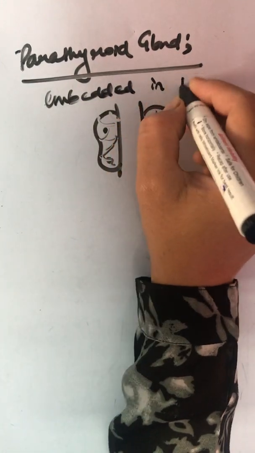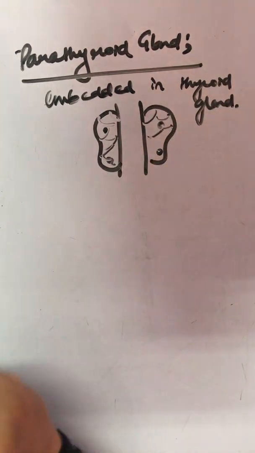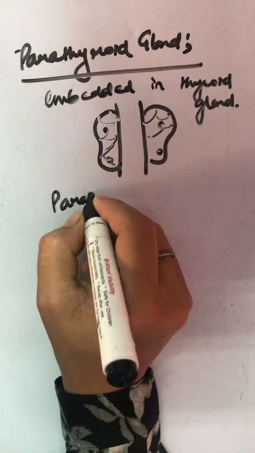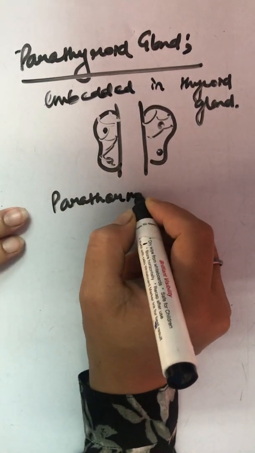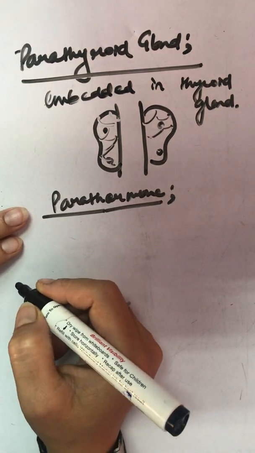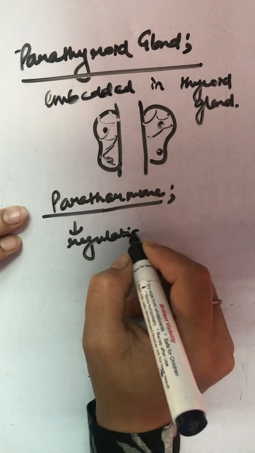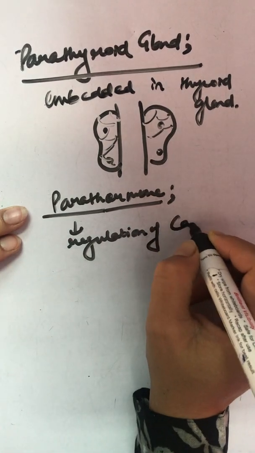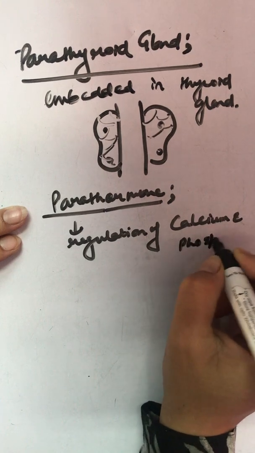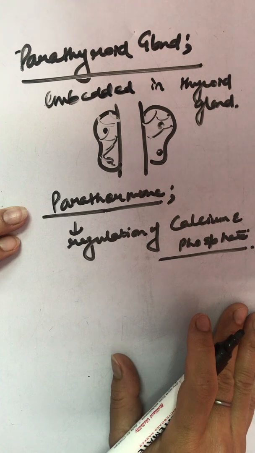Now, what do they secrete? Parathormone. What is this parathormone responsible for? Regulation of calcium and phosphate levels in the blood. Clear?